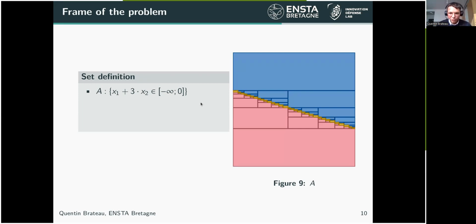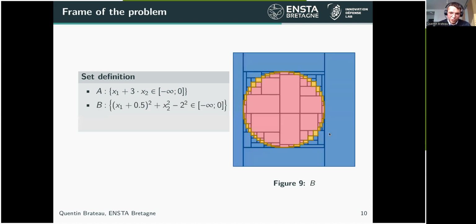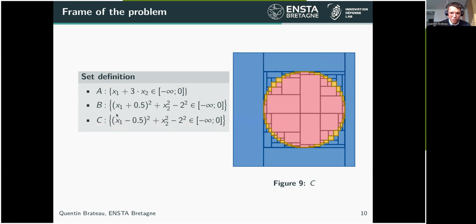So that's all for geometric contractors. But when we speak about union of contractors, there are also some things we can do to solve the generic union of contractors which are adjacent. So if we take a set A, which is here a half plane, and this disk B, which is defined by this equation, we could also define set C, which is the same disk but just shifted on the x-axis.